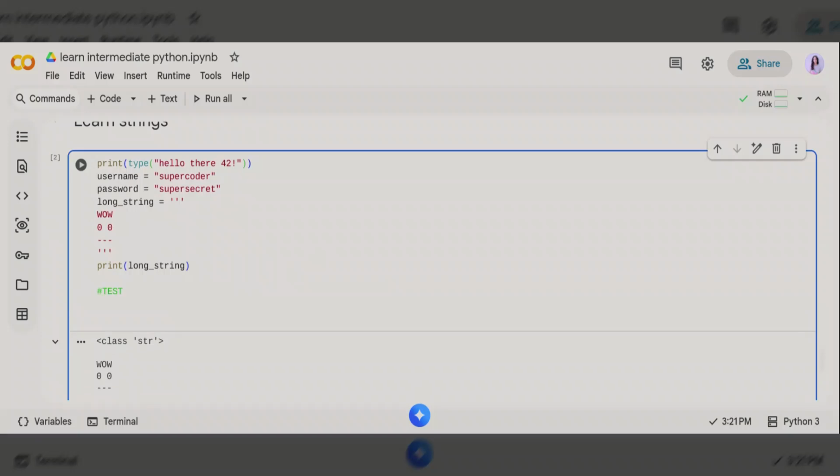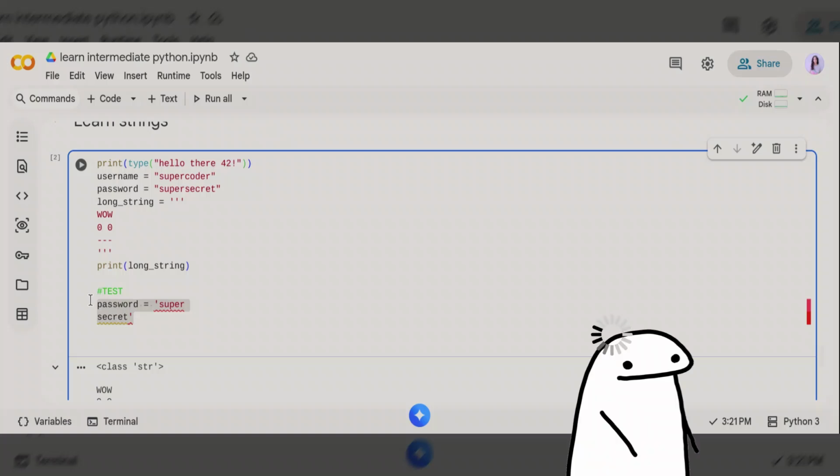Now let me give you a test. Don't worry guys, it's a simple test. I want you to pause the video and write this line of code in Google Colab. I want you to tackle this by yourself. Don't cheat, don't use ChatGPT, don't use any kind of AI. Just think about it. Think what's the mistake in here, what's missing, or what should we do to fix this. So pause the video.